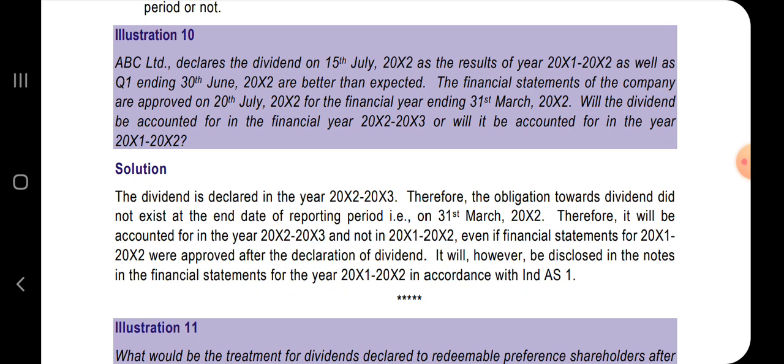Even if the dividend is of the year 21-22, once it is declared, then the obligation arises. Here in the question, declaration of dividend is after the year end, and hence the obligation also falls in the next year 22-23. So this event is a non-adjusting event. However, in 21-22, the company has to disclose that a particular amount of dividend has already been declared on so and so date. Hope this is clear.